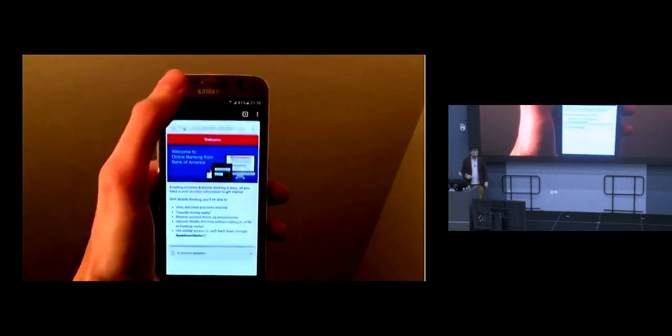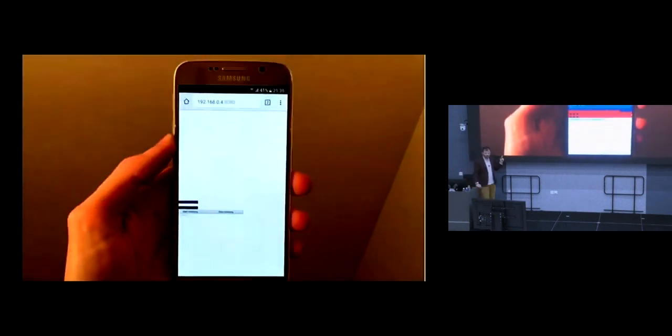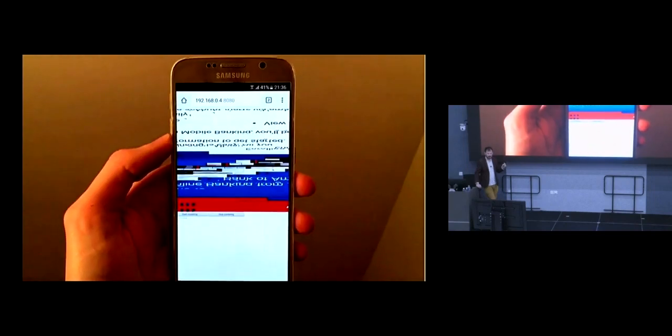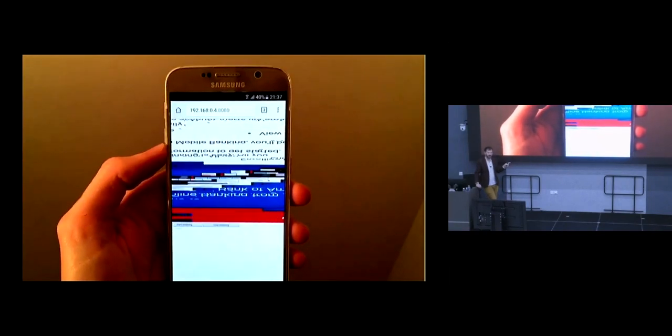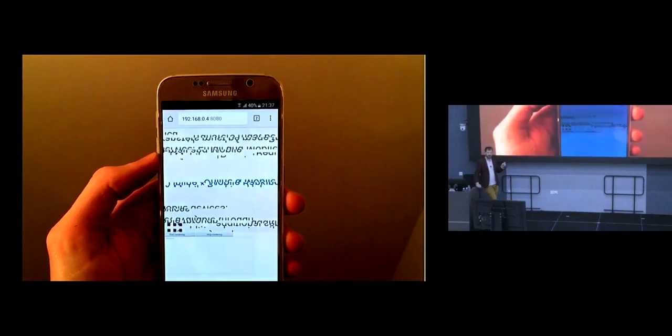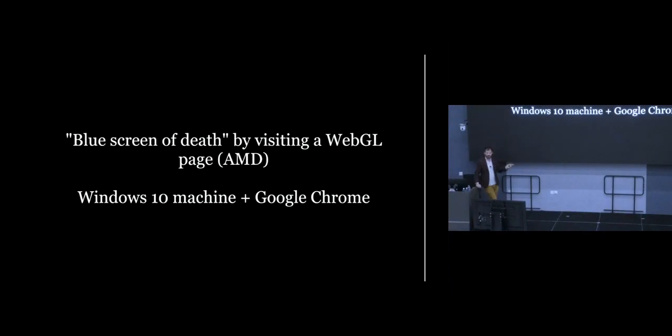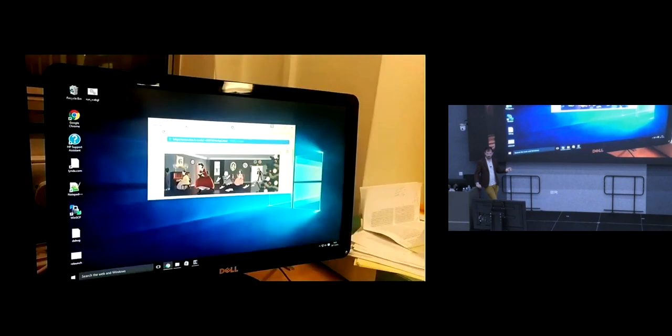Okay, so yeah, this is Bank of America homepage. Now we're going to another tab using WebGL to render a shader. And that shader is not being rendered, but instead we're seeing garbled data from the other browser tab being rendered, right? And we were able to then capture that data and send it back to a remote server. So this was quite a serious security issue.